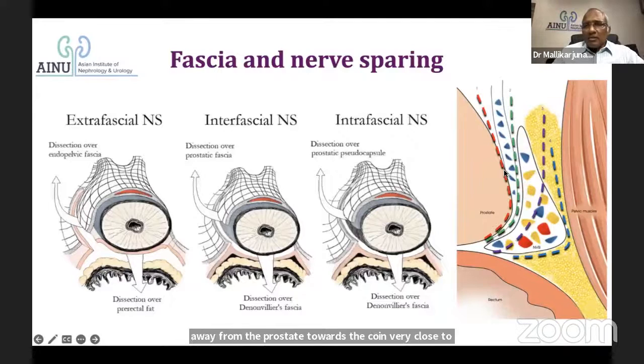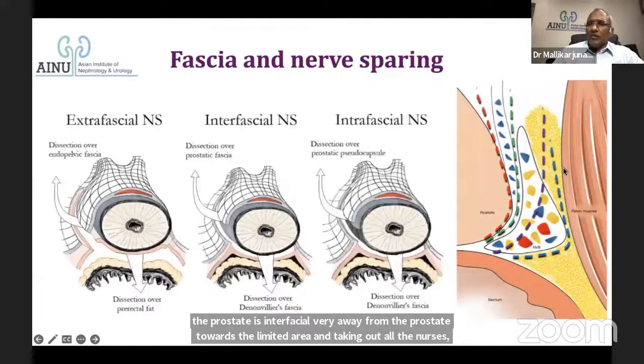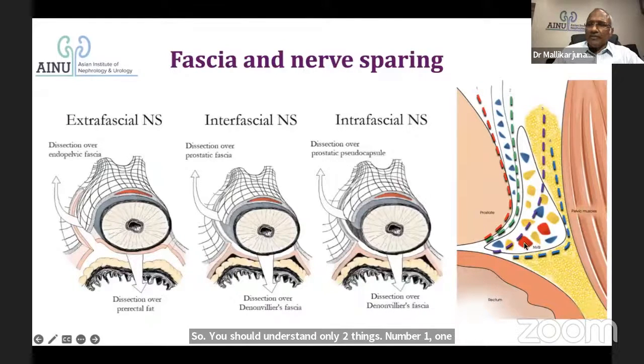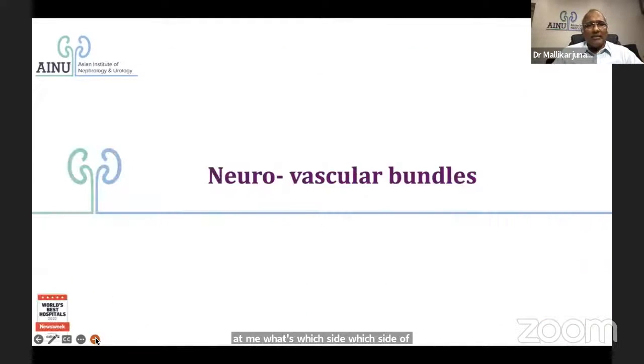So you should understand only two things. Number one is extrafascial without nerve sparing. One is extrafascial with nerve sparing, a little nerve sparing. One is intrafascial, which is sparing all the nerves, and the rest is all incremental depending upon the anatomy existing there. You can't plan it and go. You need to read the MRI anatomy, which side of nerve preservation you want to do, which you need to see, and then go ahead with it.